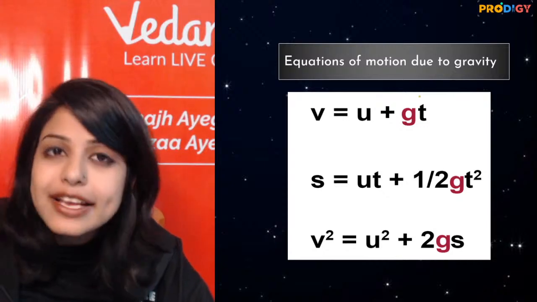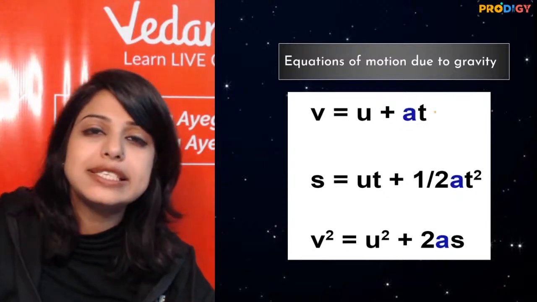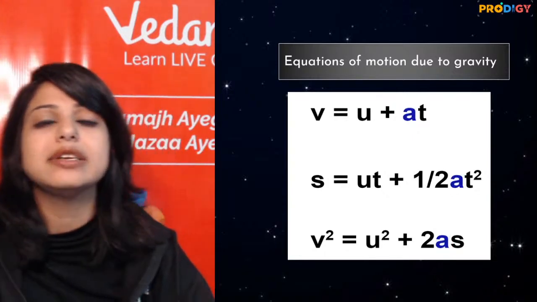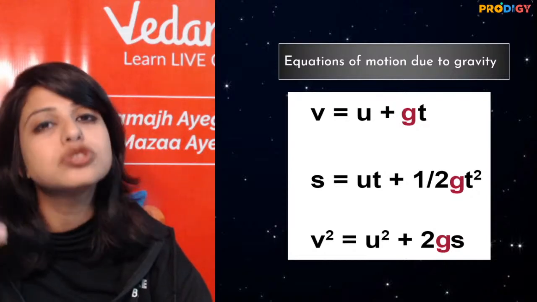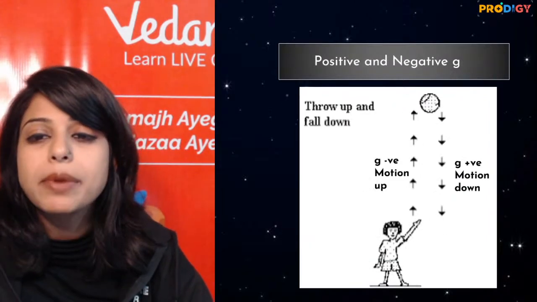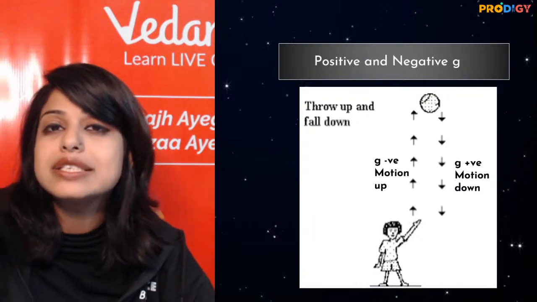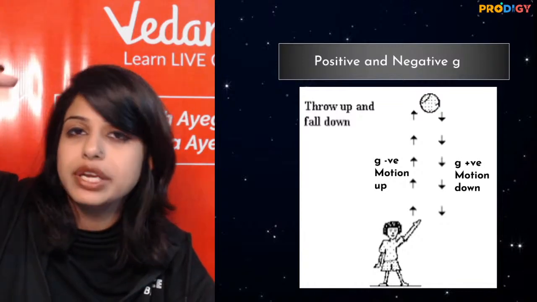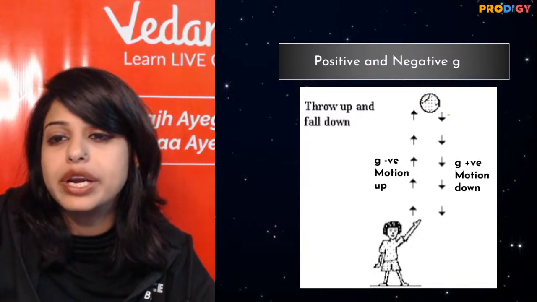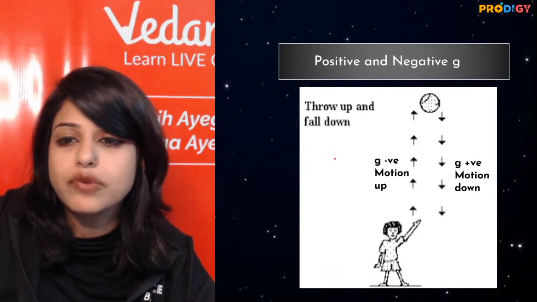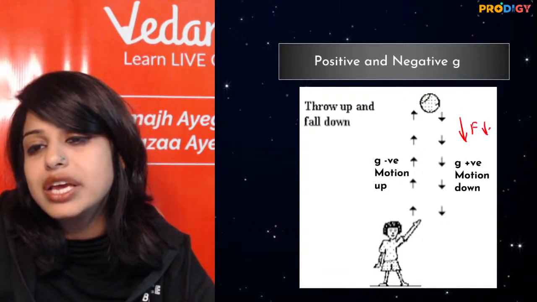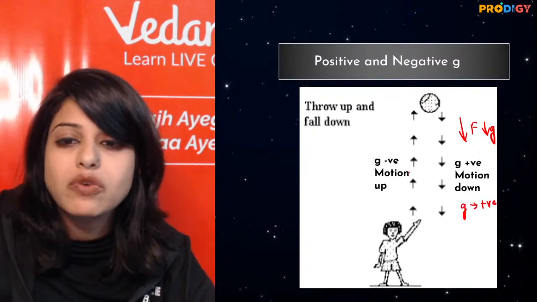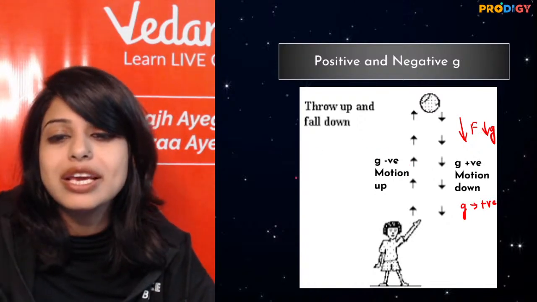Okay, so the next part comes with the equation of motion, which changes everything because your acceleration changes to acceleration due to gravity. So your A changes to the position of G. Now this also is variable. Why variable? Because even in your equations of motion, the sign of G depends on whether you are throwing something up or you are dropping something down. If something is dropped down, it will be in the same direction as the force of gravity. Hence, the G is in this case taken to be positive if something is dropped down. But when a body is thrown up, your G is taken to be negative.